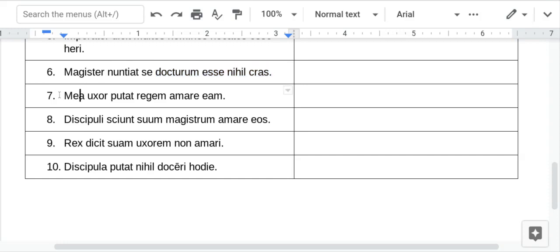All right. It's number 7. My wife thinks. And then a lot of you made it more complicated than it needs to be. After this initial verb, the next word is usually where you start. So my wife thinks that the king, and you throw that in there.